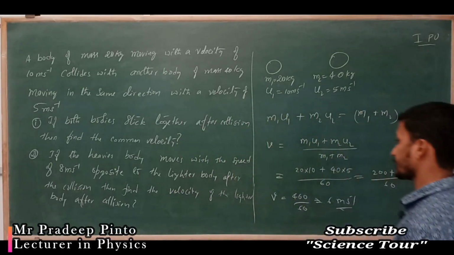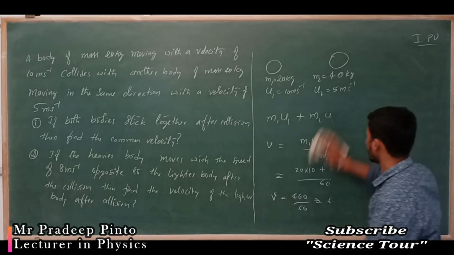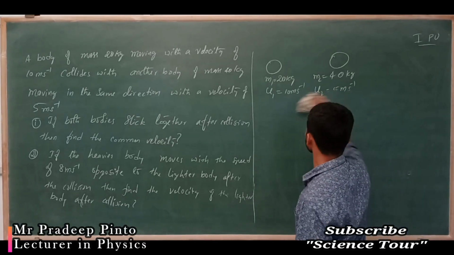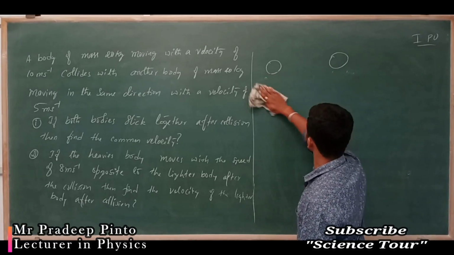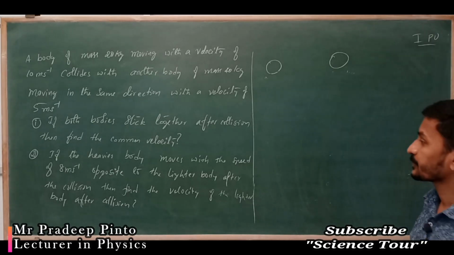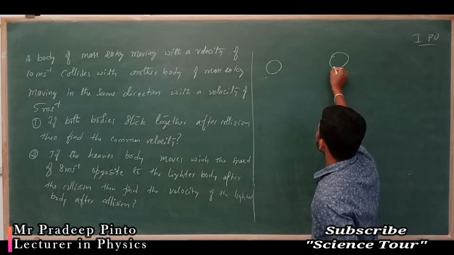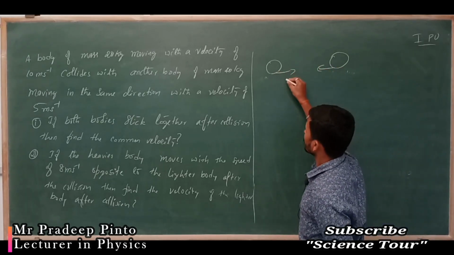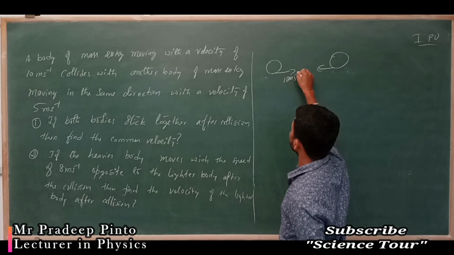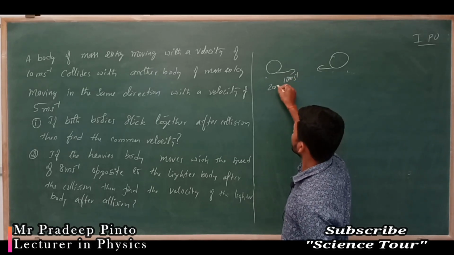Now the second question is, if the heavier body moves with the speed of 8 meter per second opposite to the lighter body, it means it moves in this way. So what was the speed here? 10 meter per second. Here it is 20 kg.